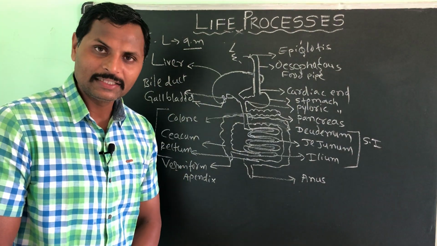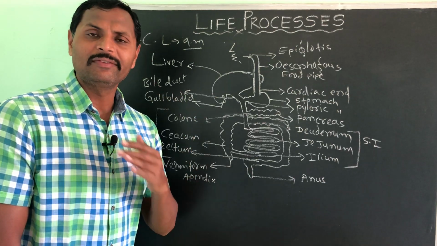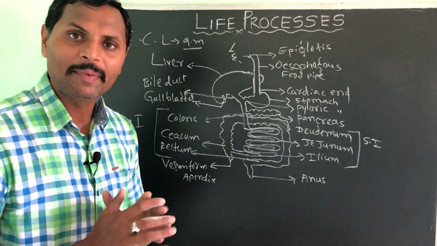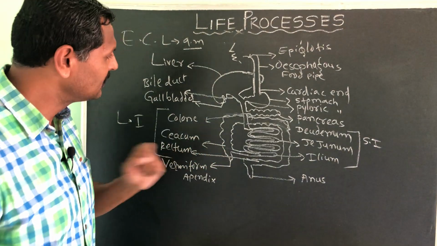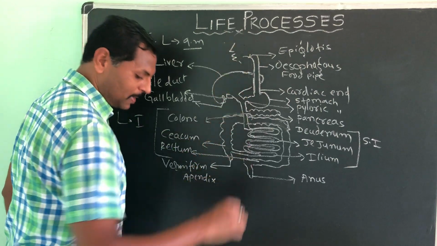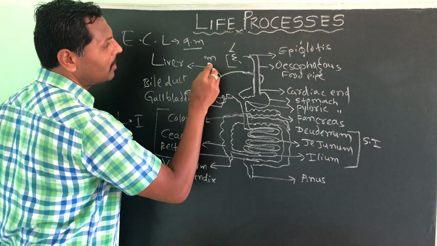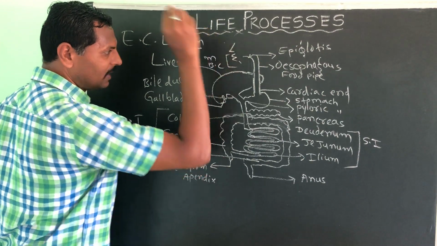What is digestion? A process where complex food is converted into a simple absorbable form. See here, this is called the mouth or buccal cavity, BC I will write.